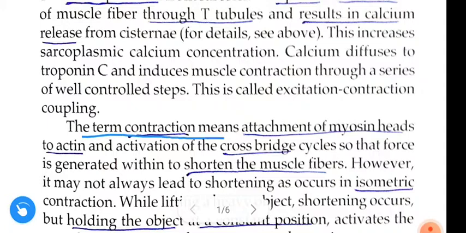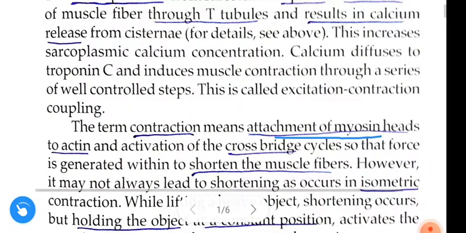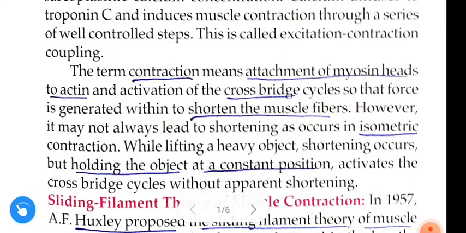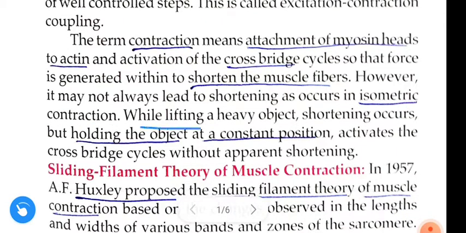The term contraction means attachment of myosin heads to actin and activation of the cross bridge cycle so that force is generated within to shorten the muscle fibers. However, it may not always lead to shortening, as occurs in isometric contraction. While lifting a heavy object, shortening occurs, but holding the object at a constant position activates the cross bridge cycles without apparent shortening of the muscle.